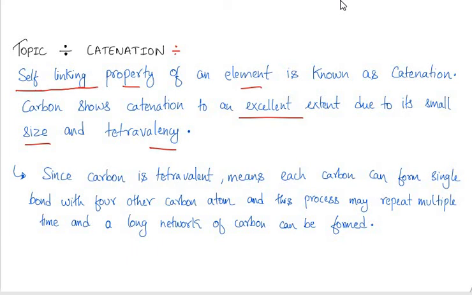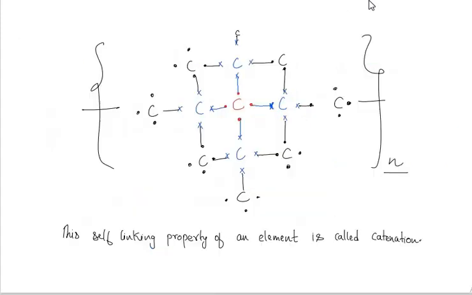Since carbon shows catenation to a very excellent extent, the self-linking property of carbon is very excellent due to its small size. Hence it can form a long network of carbon chain. Let us see this example. Here this carbon atom has 4 valence electrons and it is connected with these 4 carbon atoms, and then this carbon atom is connected with these 4 carbon atoms. Like this, this carbon atom is connected with these 3 more atoms. So one carbon is connected with 4 neighboring carbons.